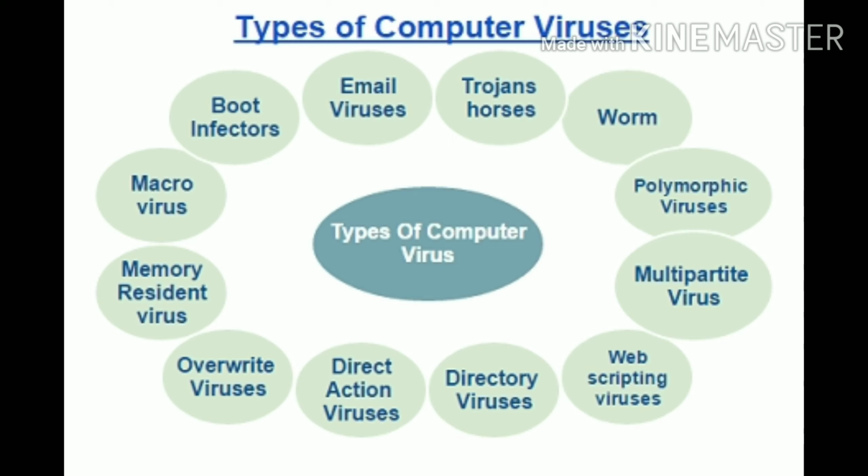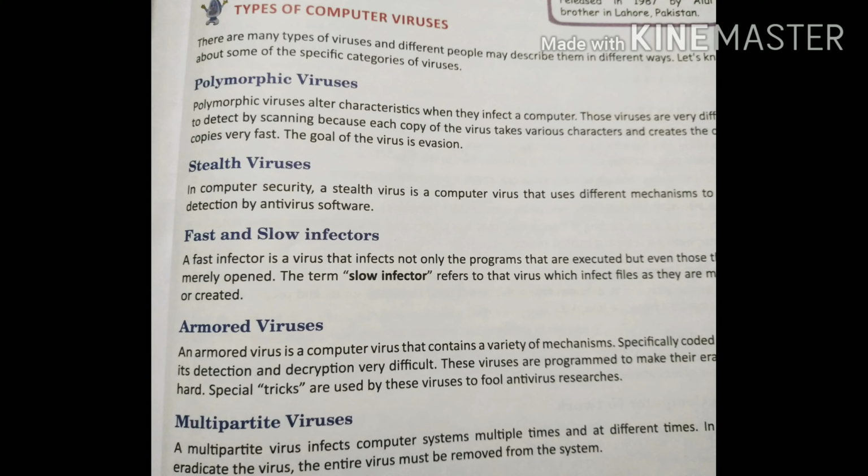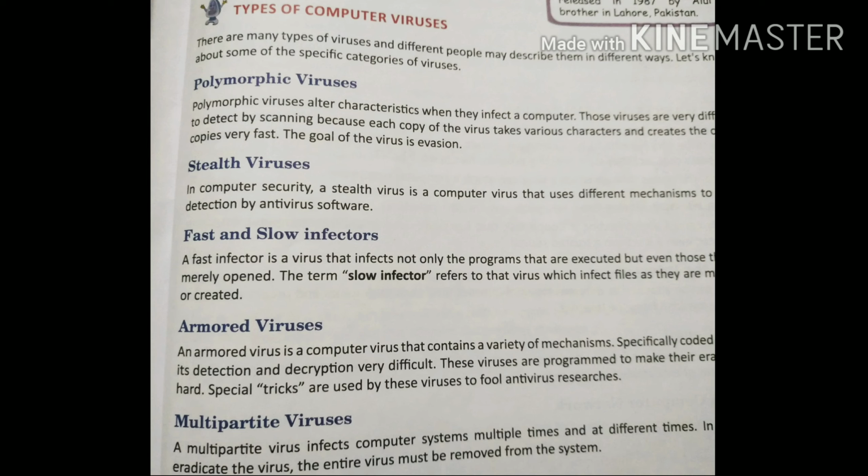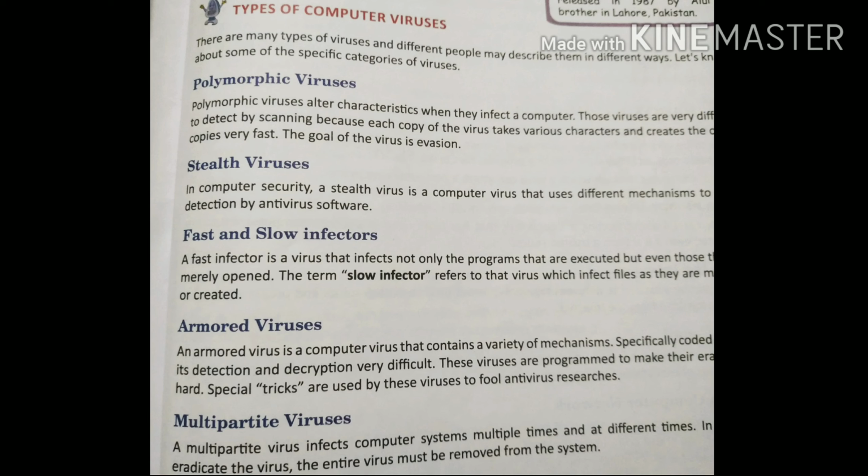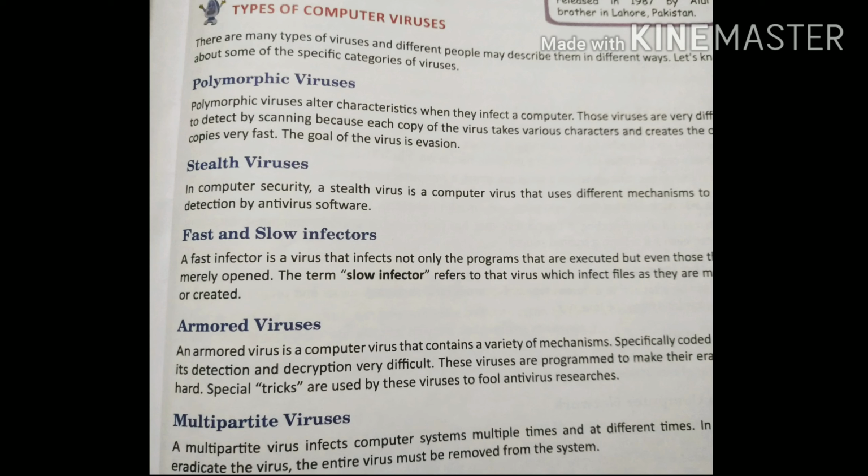Now we come to see how many types of computer viruses there are. There are so many types of computer viruses, like boot infectors, email viruses, Trojan horses, worms, polymorphic viruses. Now we are going to see each virus in detail. The first type of computer virus is the polymorphic virus. Basically it's a type of virus which alters its characteristics when it infects a computer. These viruses are very difficult to detect by scanning because each copy of the virus takes various characteristics and creates other copies very fast.